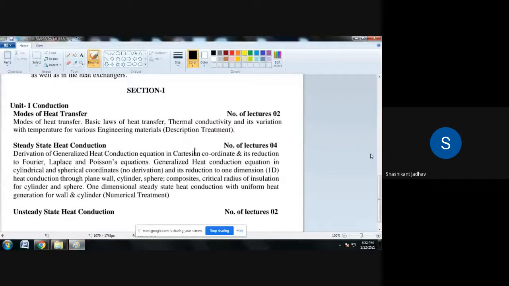Full stop. Next, generalized heat conduction equation in cylindrical and spherical coordinates.